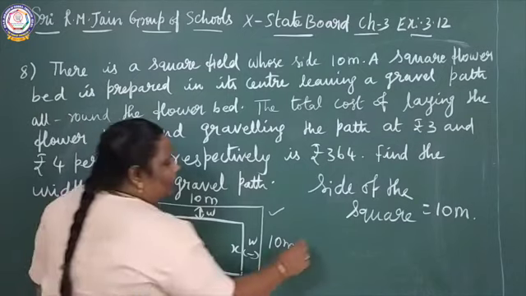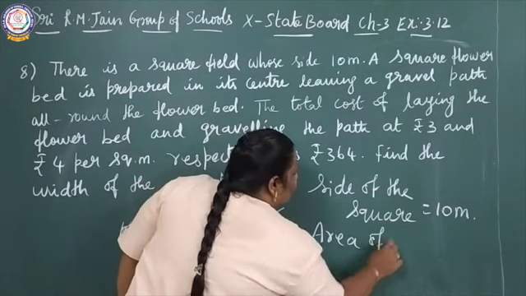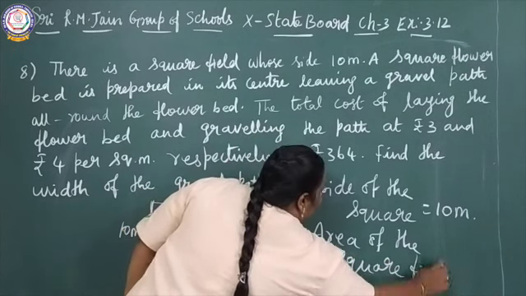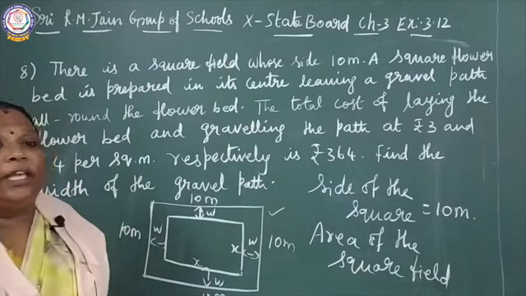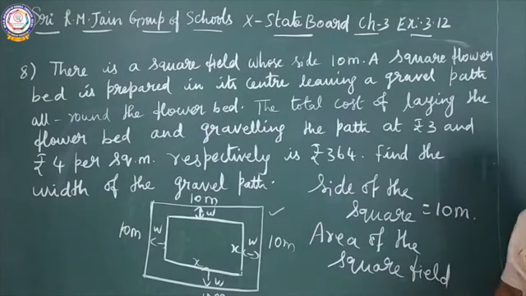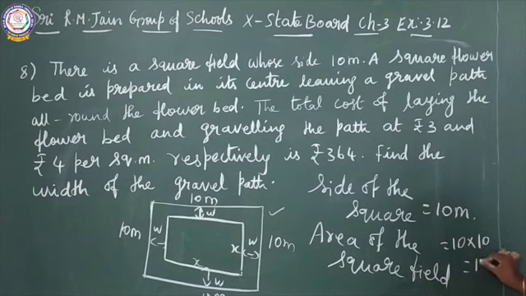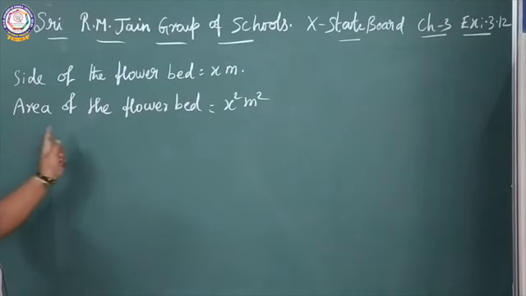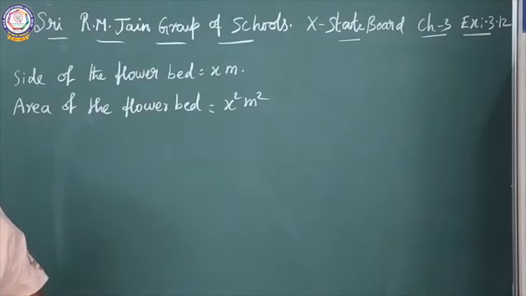Area of the square field. What is the formula? Area of the square field, side into side. So the area of the square field is 10 into 10. It is nothing but what? 100. 10 into 10 gives 100 meter square. See, side of the flower bed is x meter. Area of the flower bed is equal to x square meter square.